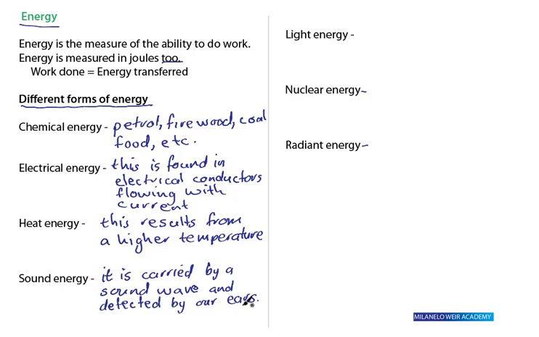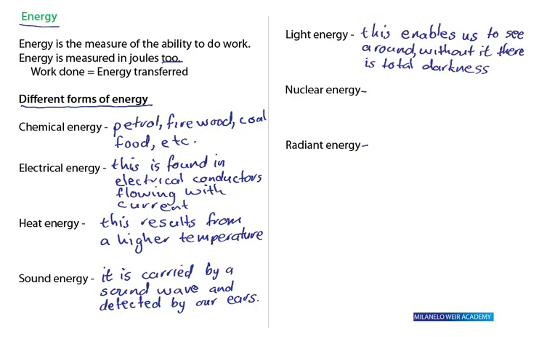Then we have light energy. The fact that you are able to see something, whatever it is, that means there is light energy. If there is no light energy, there will be total darkness. And in that case, we cannot see a thing. Right? So we are saying this enables us to see around. Without it, there is total darkness. Right? Then we have nuclear energy.